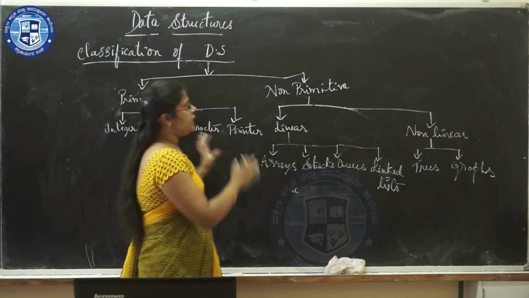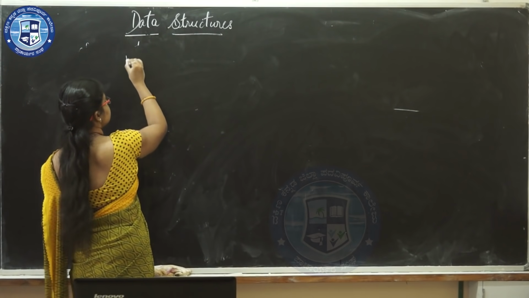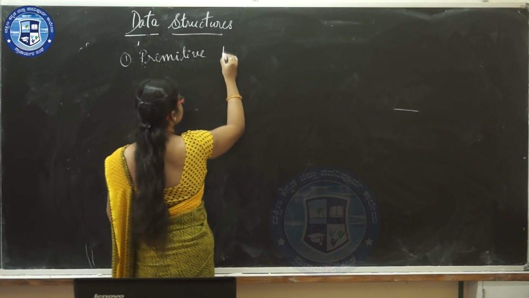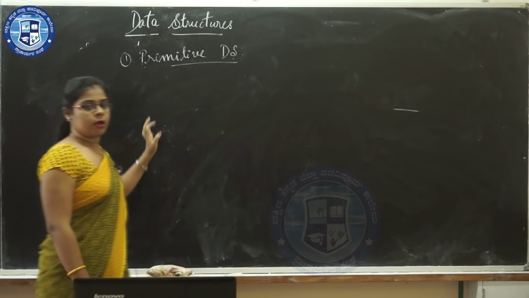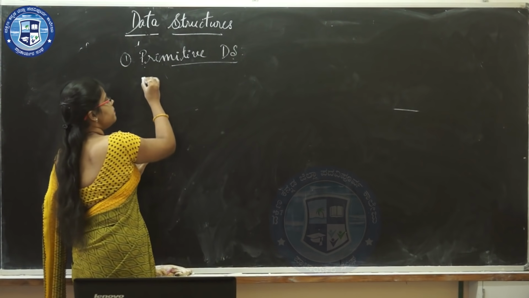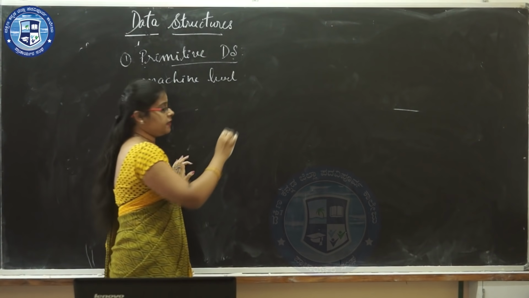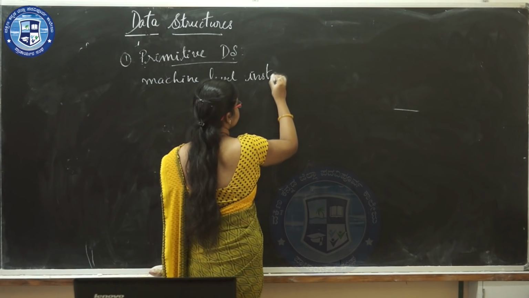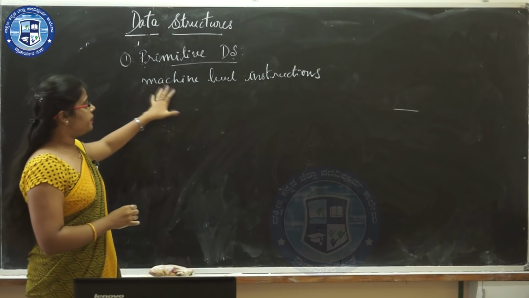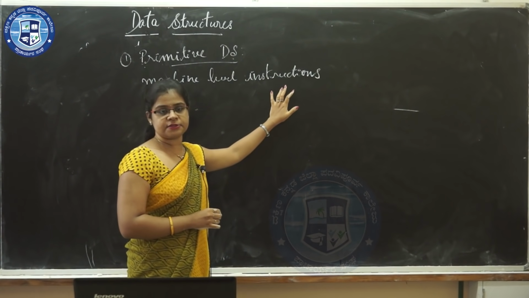Now we shall go through each data structure in detail. So the first type of data structure is primitive data structure. The data structures that are directly operated upon by machine level instructions are called primitive data structures.